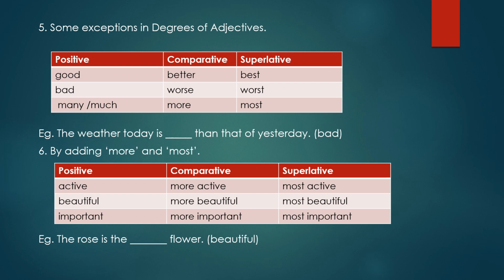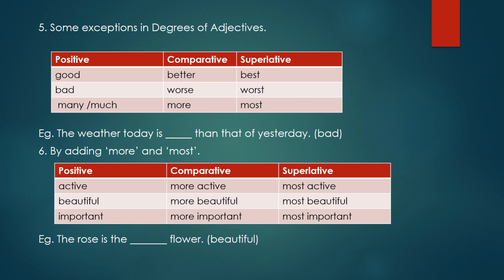In superlative it will become most active. Second example, beautiful. In comparative it will be more beautiful. In superlative it will be most beautiful. Similarly, important. It will become more important in comparative, and most important in superlative.